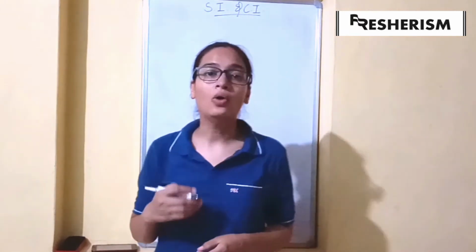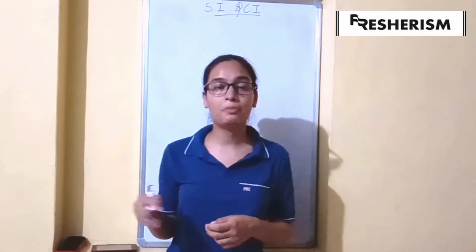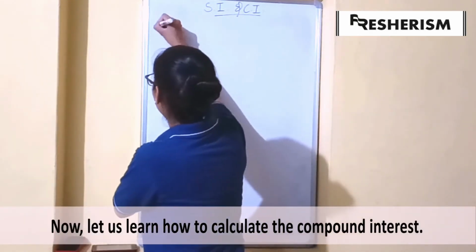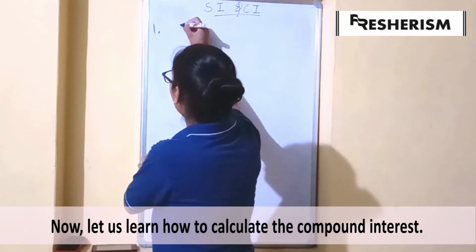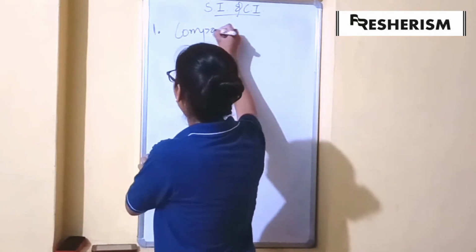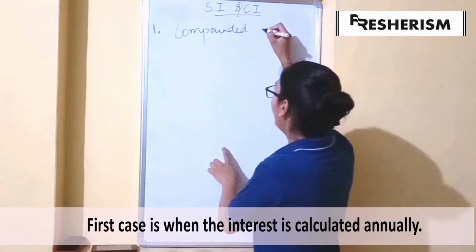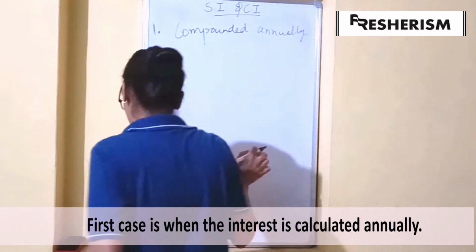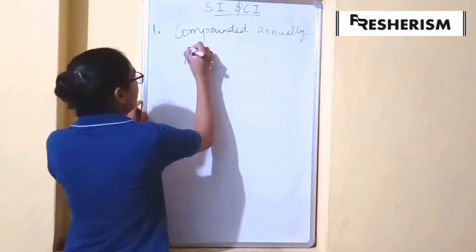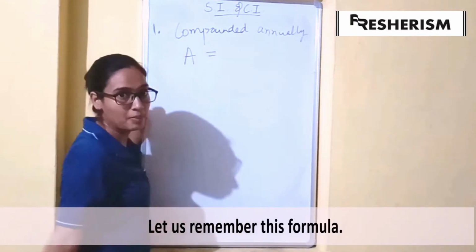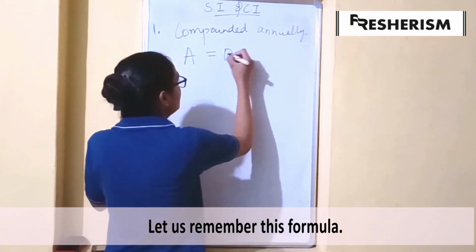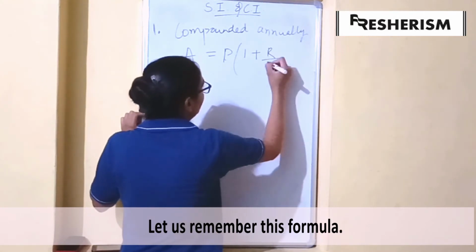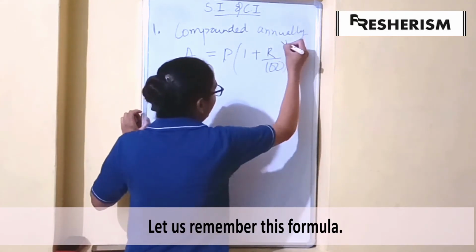Now let us see how to calculate the compound interest when interest is compounded annually. Our formula here would be A, the amount, is equal to P, the principal, multiplied by 1 plus R upon 100, raised to the power n.